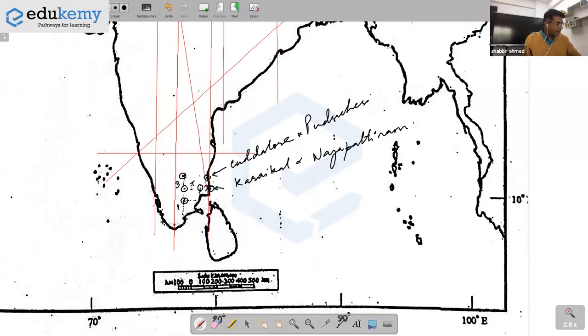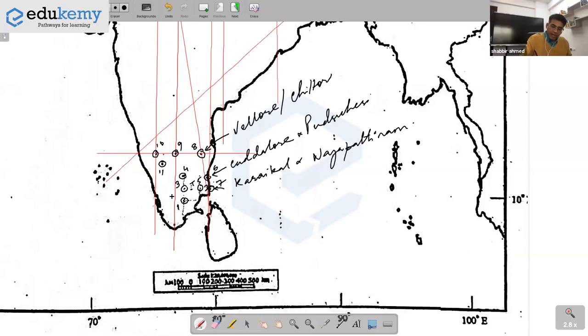And this place here, you can mark this as Chittoor and Vellore. This place is Vellore, and also approximately Chittoor here. This is Bangalore. This is Hassan, and somewhere here, like a triangle, if you can approximate, this place here is Mysore. This is 4. This is 5. This is 6. This is 7, 8, 9, 10, 11. Mysore. Then this is Trivandrum.